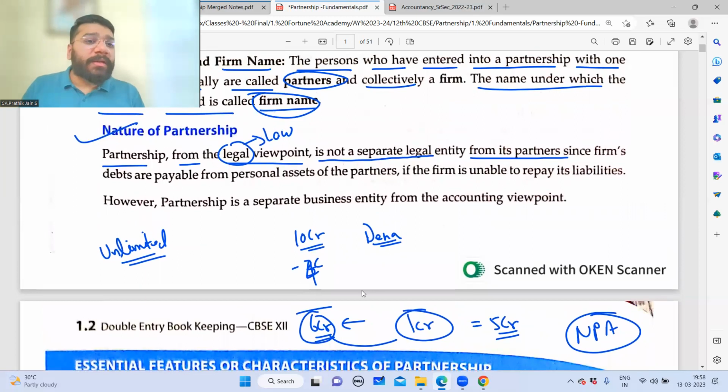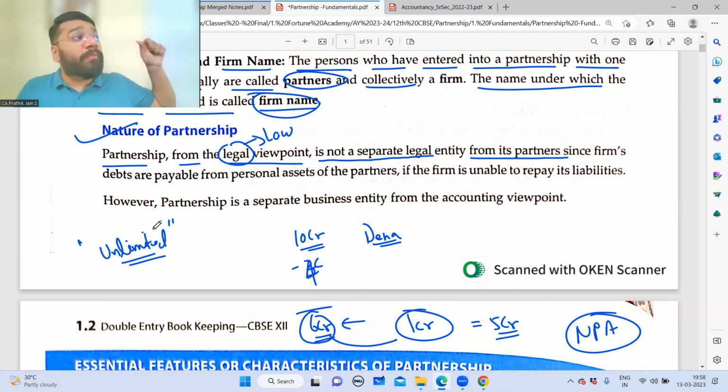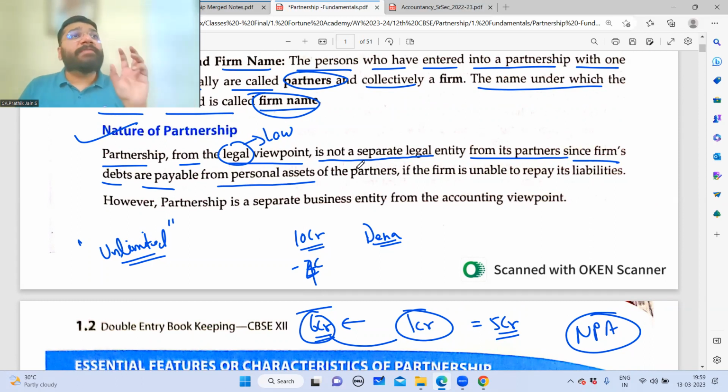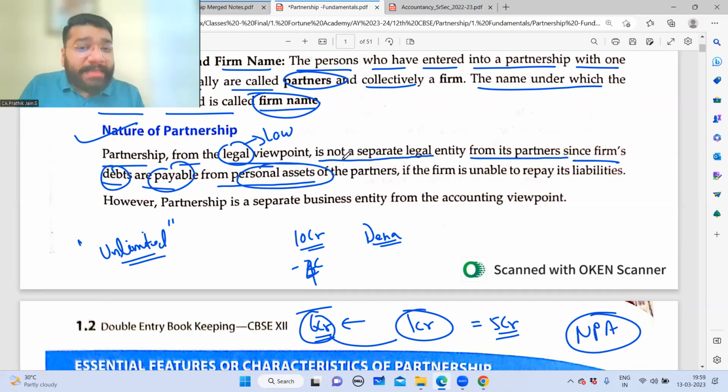So now here, it is because of this word, unlimited liability. See, every business firm will have a certain liability. Here, the liability of the partners is unlimited. Mark the word, it is very, very important. The partners are having unlimited liability, which means that since the firm's debts are payable from the personal assets, that is, if the assets of the firm are not sufficient to pay the money, then that debt is payable from the personal assets of a partner. In other words, the firm's debts are payable from the personal assets of the partners if the firm is unable to repay its liabilities.